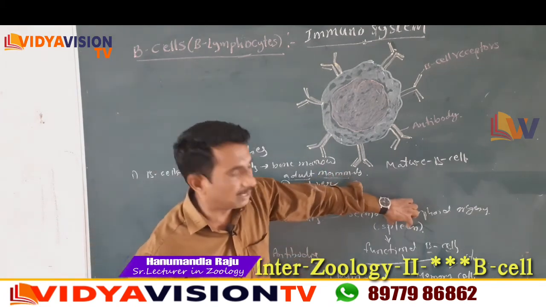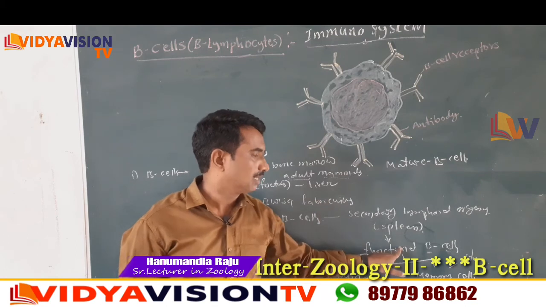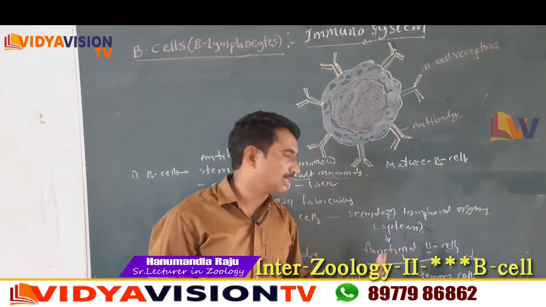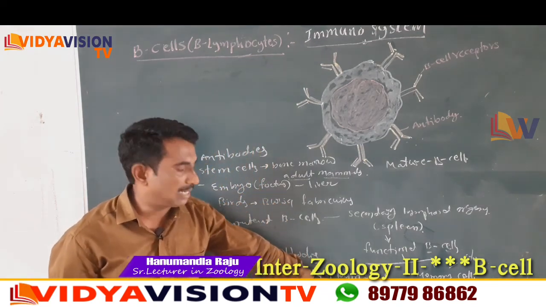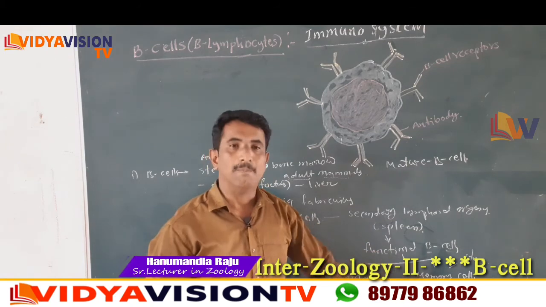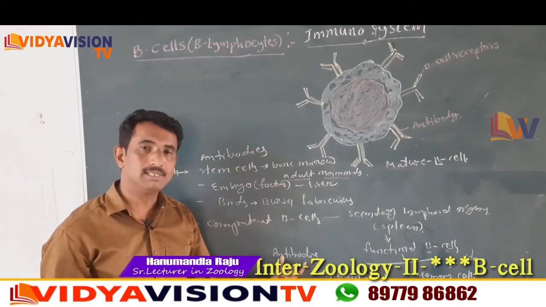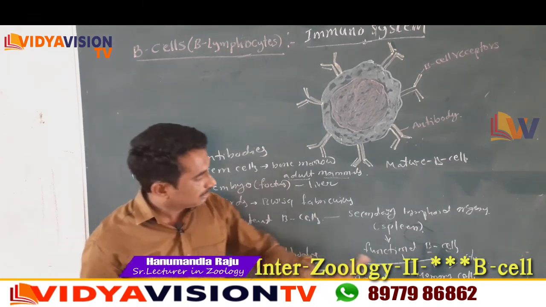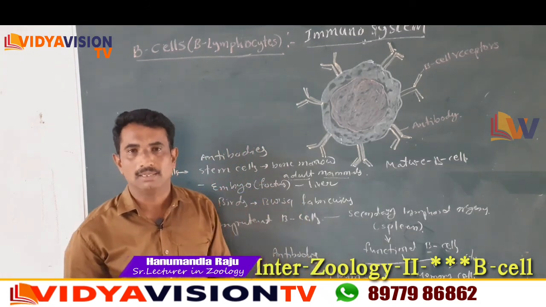Inside the secondary lymphoid organs, the B cells develop into functional B cells. The functional B cells are again divided into two types, children: plasma cells and memory cells. The plasma cell produces antibodies, and these antibodies fight against the antigens. The memory cells store the information about antigens.